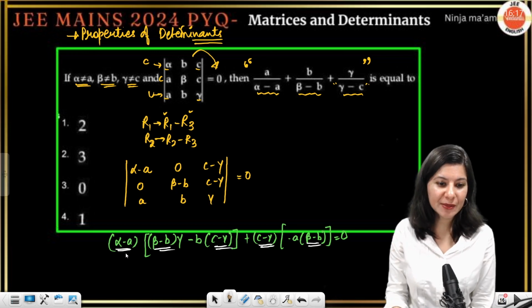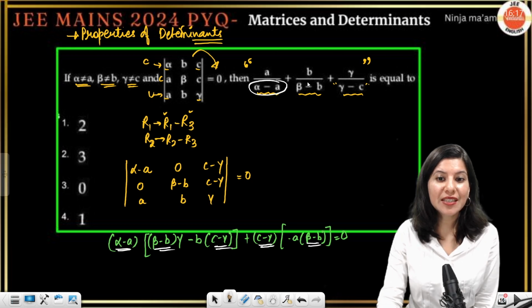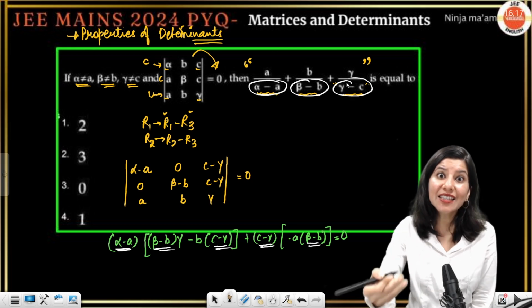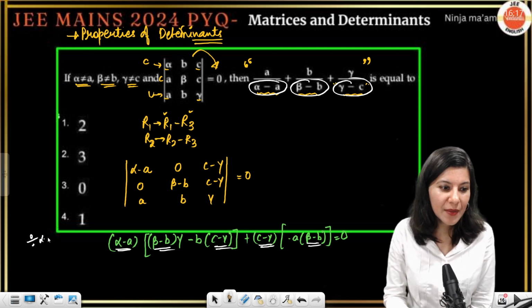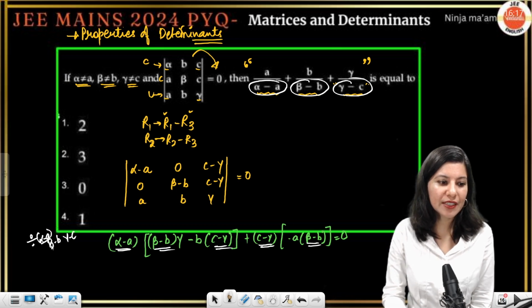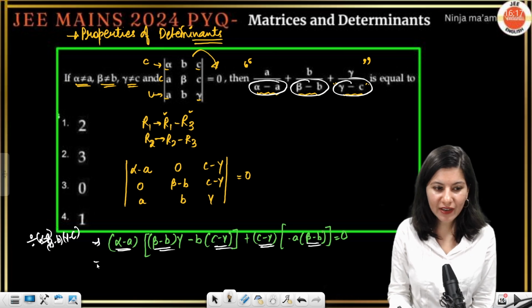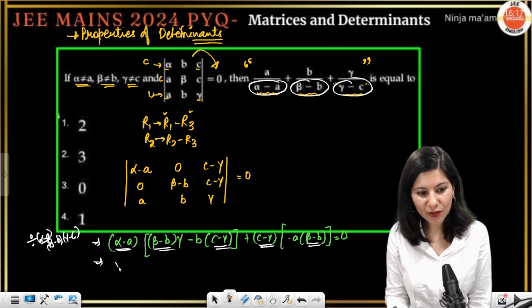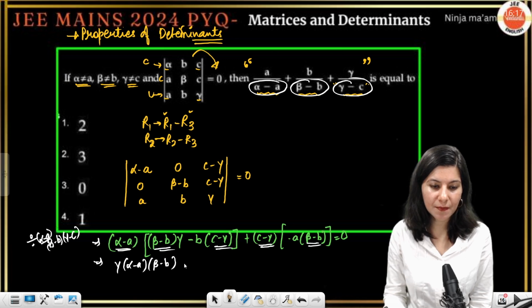What you have to do is, you want alpha minus a, beta minus b, gamma minus c in the denominator. So why not divide the whole equation by alpha minus a, beta minus b, and gamma minus c. Let's do that. Multiplication, three factors. But before that, let us first simplify it. At least we can just multiply it. So this is gamma, alpha minus a, beta minus b, correct? Minus.